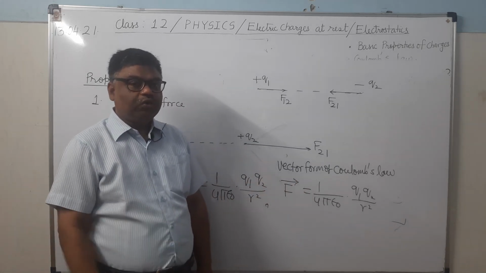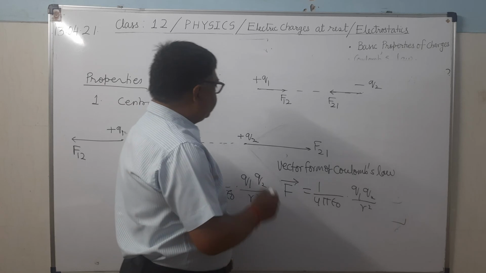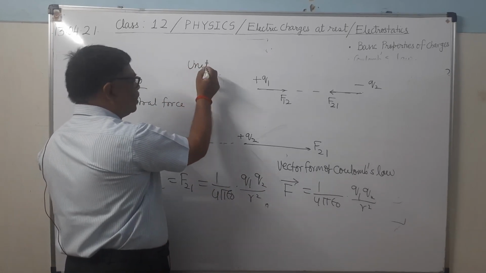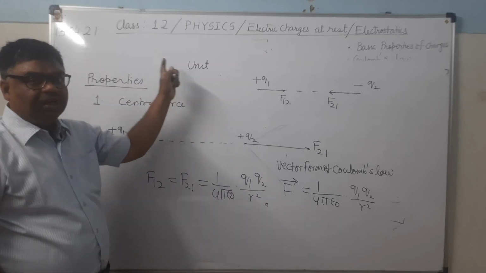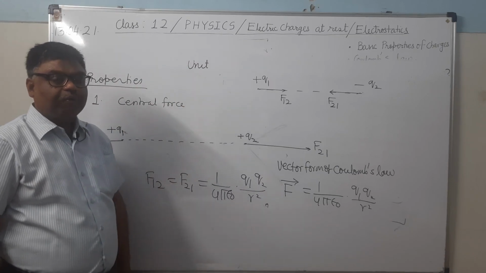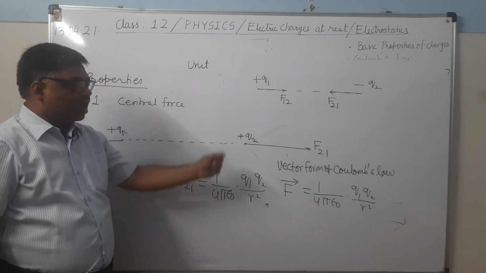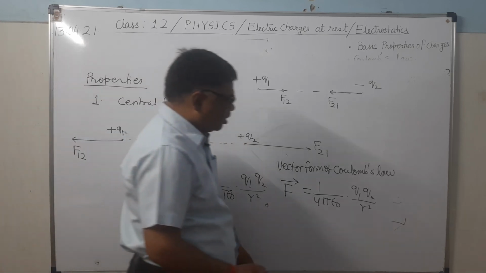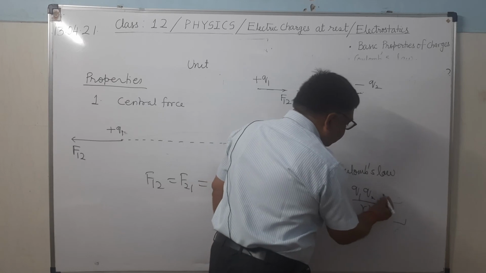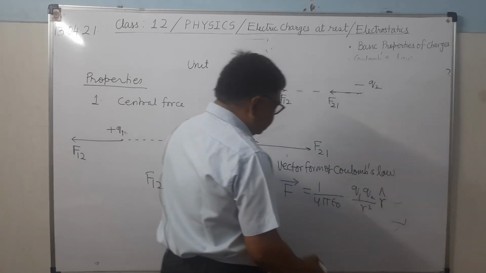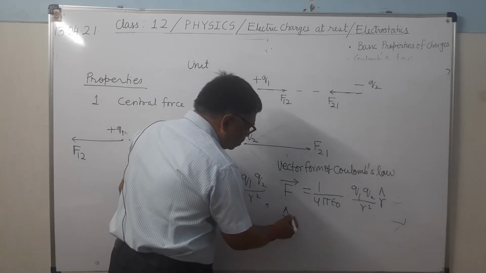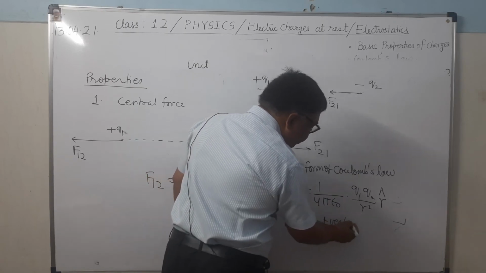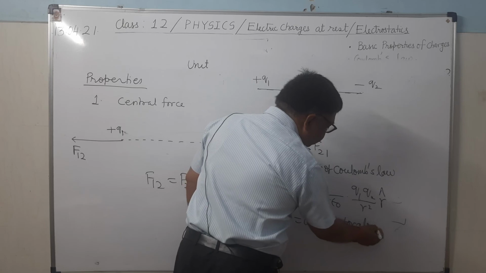By using a unit vector. When you use a unit vector, it does not change the magnitude. It only provides the direction. It will not increase the magnitude because it is multiplying. So unit vector r. Here, unit vector r is the unit vector along the line joining the charges.